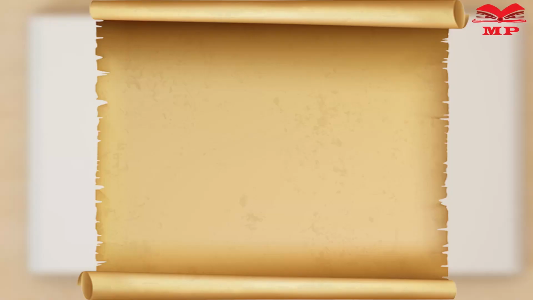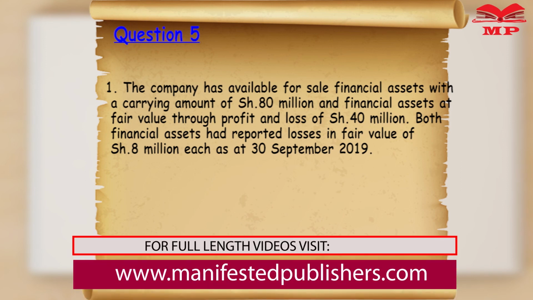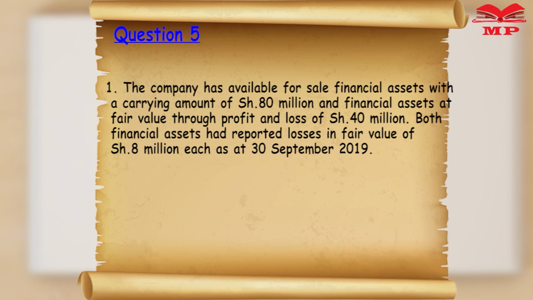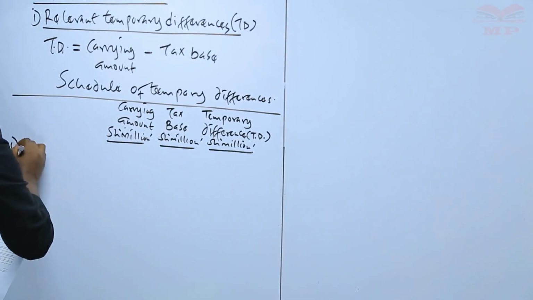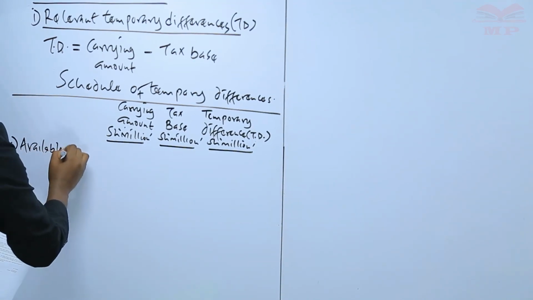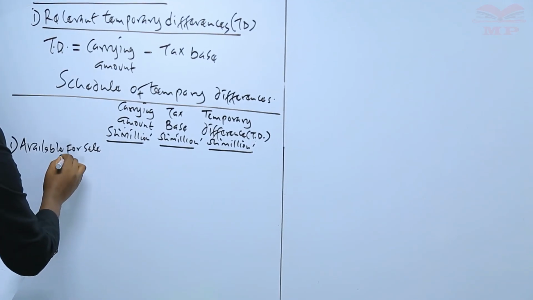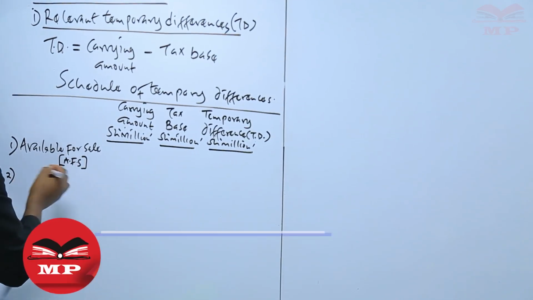In note number 1, what are we told? We are told that the company has available for sale financial asset with a carrying amount of 80 million and financial asset at fair value through profit and loss of 40 million. And then you're told both financial asset reported losses in the fair value of 8 million each as at the end of the year. Now, in that case, we are given two categories of financial assets. So first of all, we have the available for sale financial asset. Now, the available for sale financial asset, these are abbreviated as AFS. And number 2, we are also given financial asset at fair value through profit and loss.